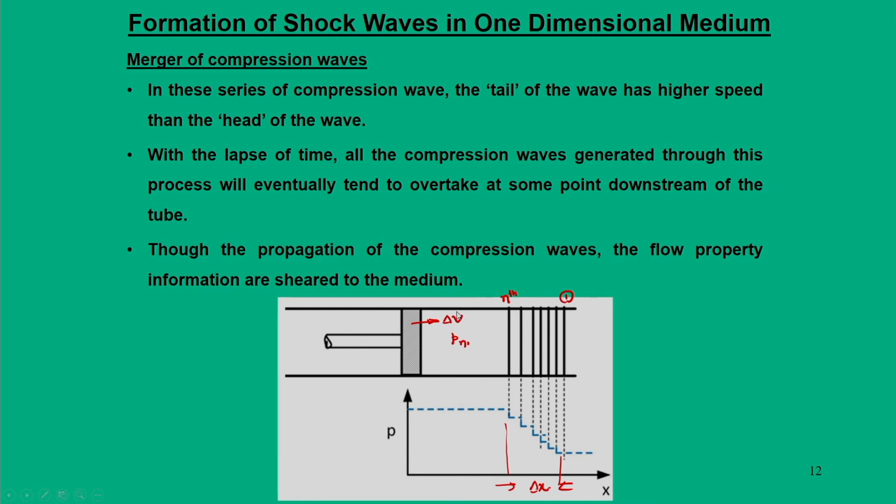The entire pressure change from P 0 to P n happens in a very small thickness delta x, and we are looking at this at another time instance, say t is equal to t 2.